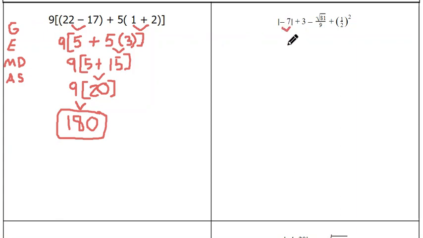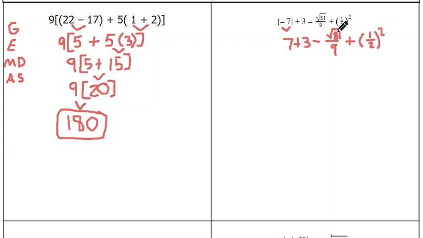The absolute value of negative 7 is 7. All right, cool. So let's keep going on. So minus the square root of 81 divided by 9 plus 1/2 squared. All right, so what's my next step? I'm done with my groupings. My next step is I see exponents.